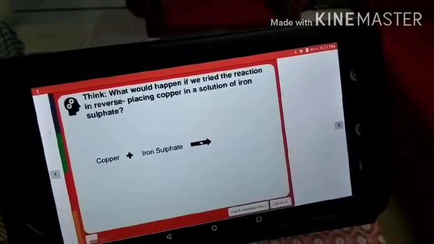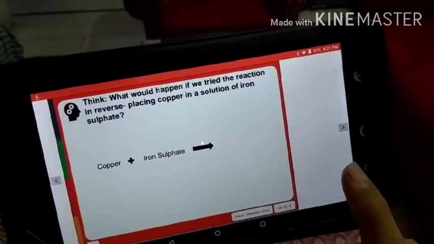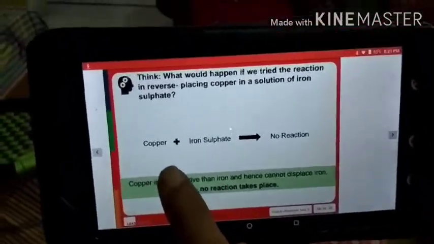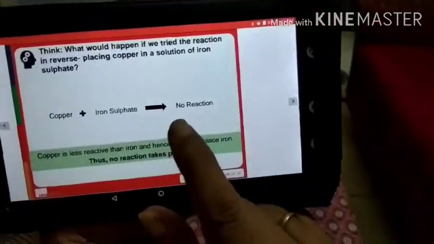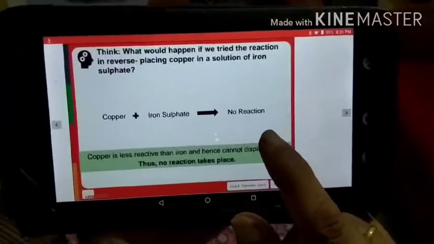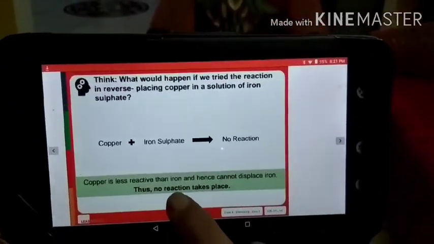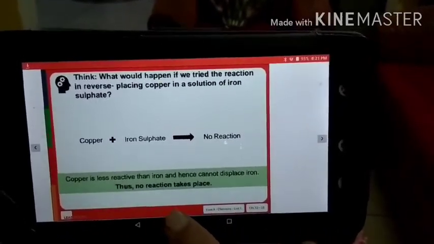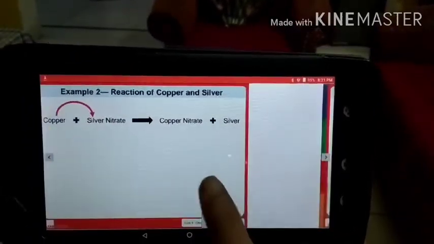You can see here copper plus iron sulfate gives us no reaction, because copper is less reactive than iron and hence cannot displace iron, so no reaction takes place, right?